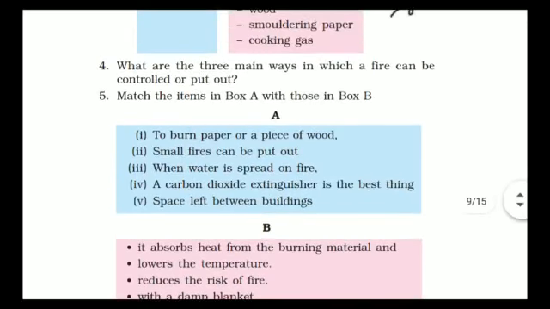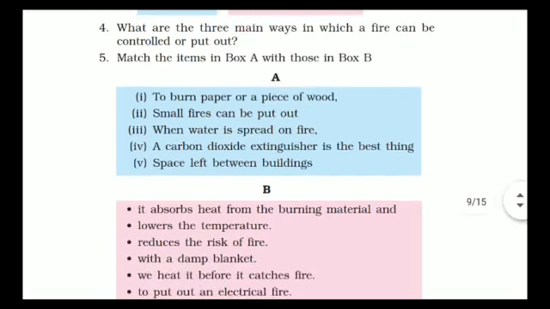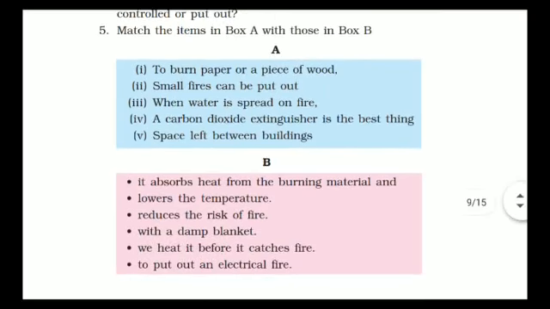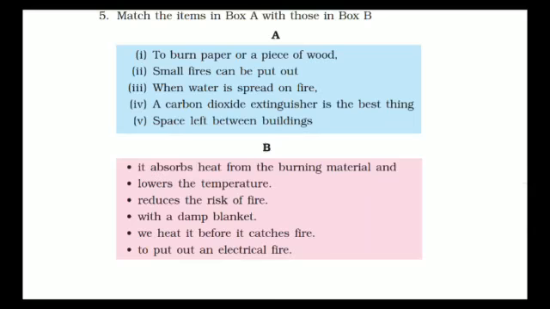Okay. Match the items in box A with those in box B. So what you will do is match column A with column B. Okay, so let's do this. To burn a paper or a piece of wood, what can be the correct answer for this?